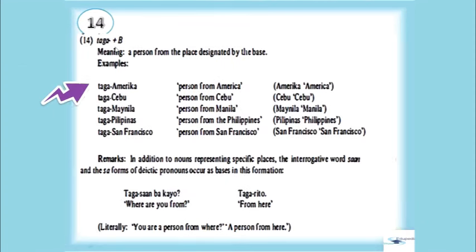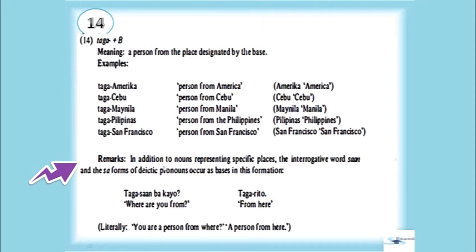The 14th formation, we have taga plus the base, which is a person from the place designated by the base. For example, taga America, person from America. Taga Cebu, person from Cebu. Taga Maynila, person from Manila. Taga Pilipinas, person from Philippines. Taga San Francisco, person from San Francisco.